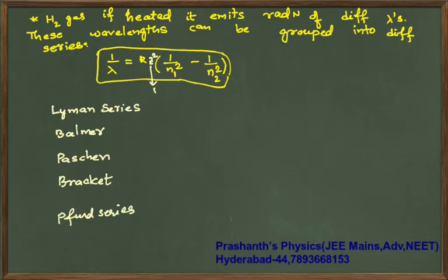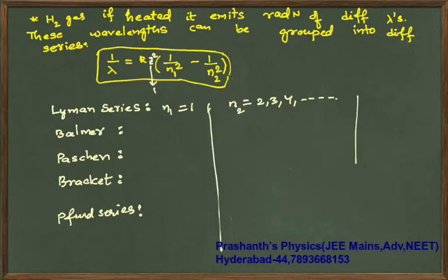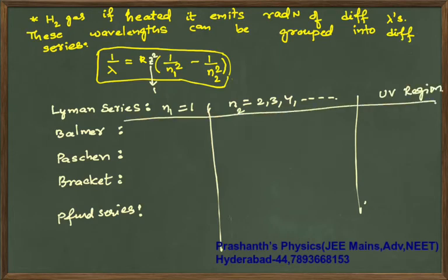Now here for the Lyman series, de-excitation will happen from which state to which state? To the ground state. Your n2 can have a value from 2, 3, 4 and so on, and the radiation that you are going to get will be in the UV region.